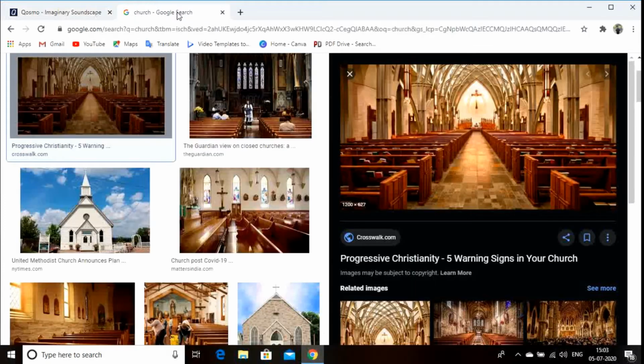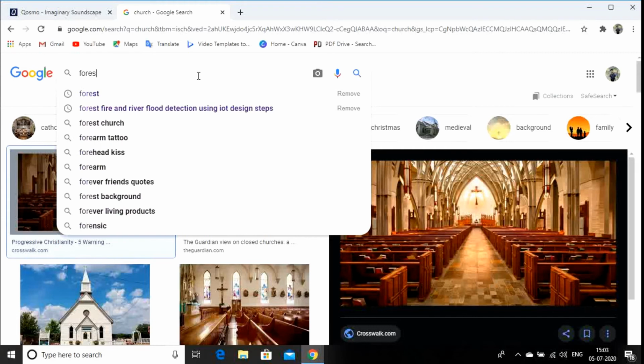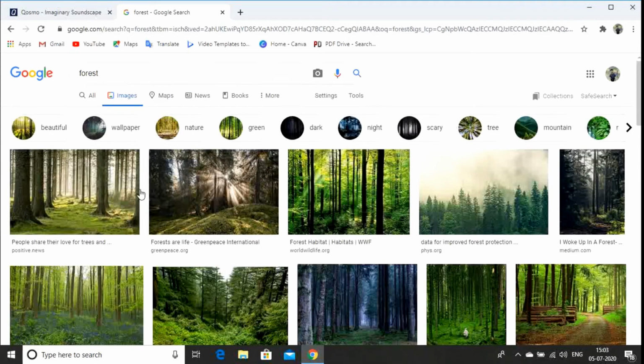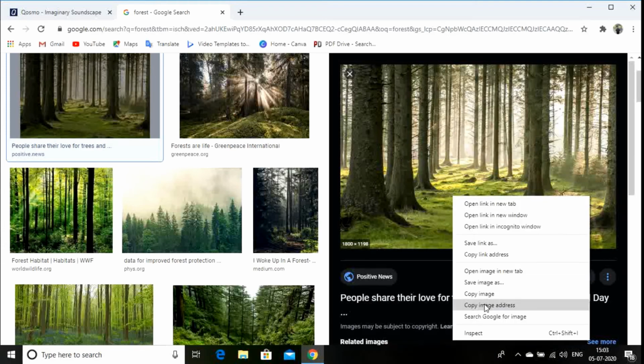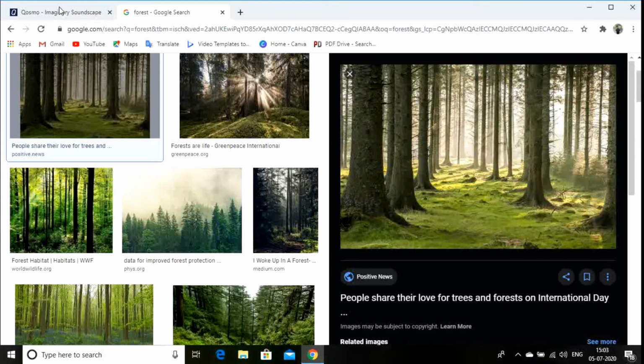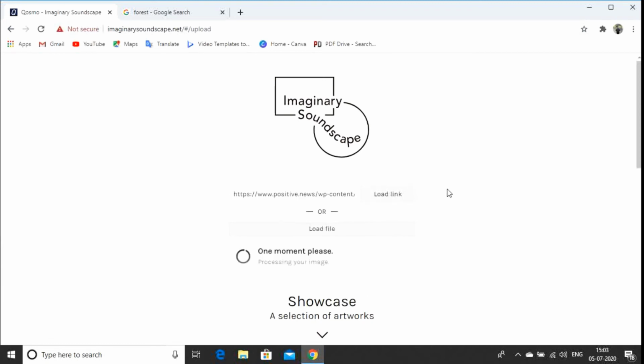And for the last thing, I'm gonna take one more example for you. I'm gonna go to the forest because I love trekking basically. I love mountains for trekking. I also love forest for hiking. Sorry, my bad. I love forest for hiking, not trekking. Basically, trekking is done on mountains. So just load the link of the forest and let's see what it does.